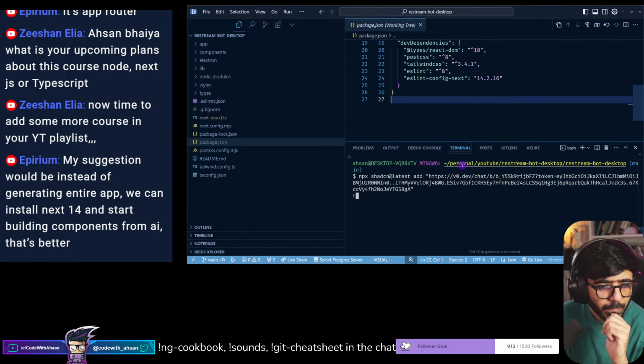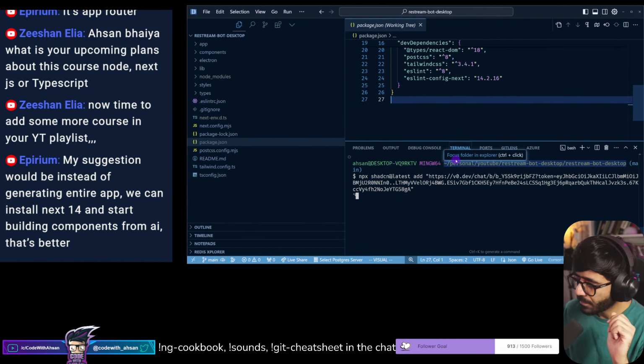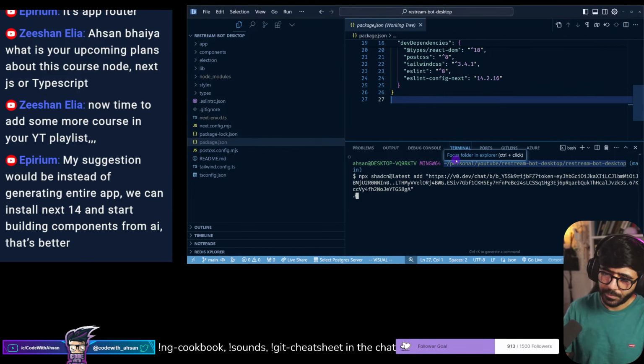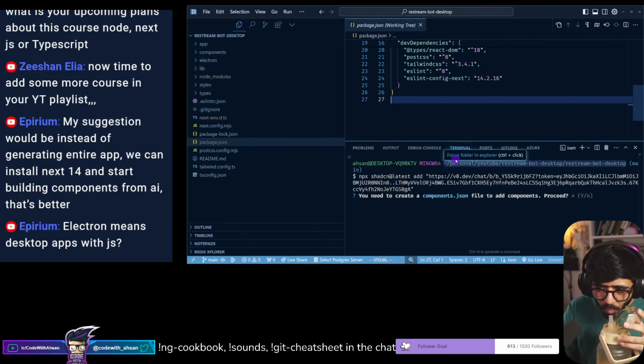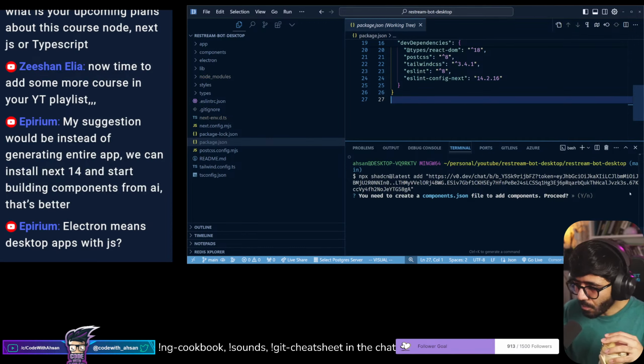Let's see. Electron means desktop app with JavaScript. Exactly. Yeah. Need to create a component JS. Yes, do that.